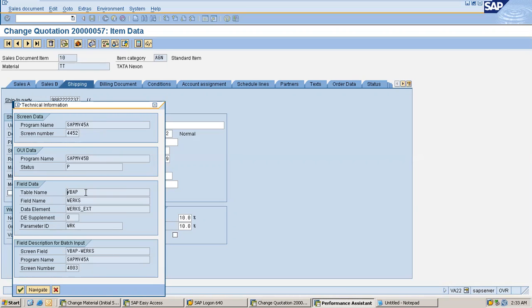VBAP is your table name. And this is the field name. I say plant in English, but in SAP language it is WERKS. This is the technical name of the plant field.